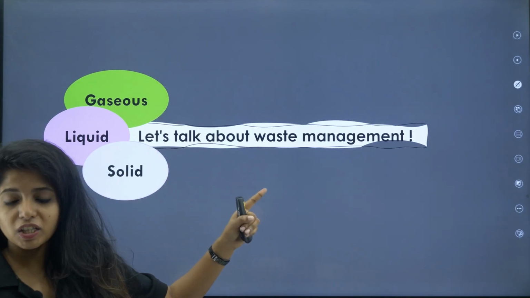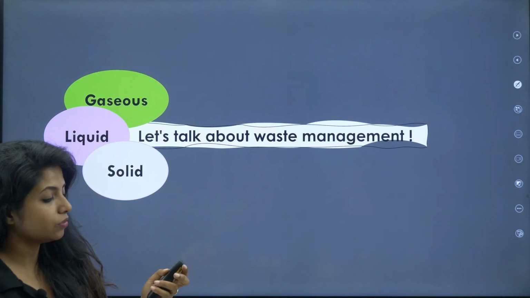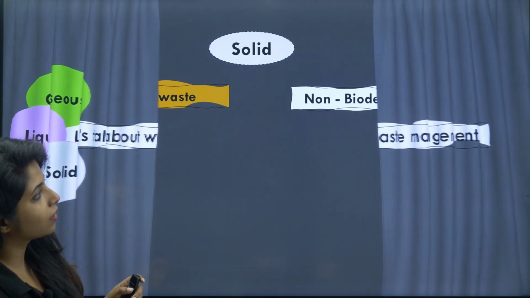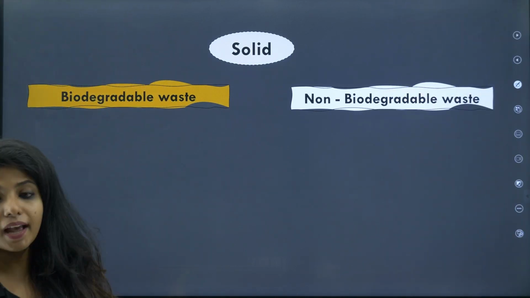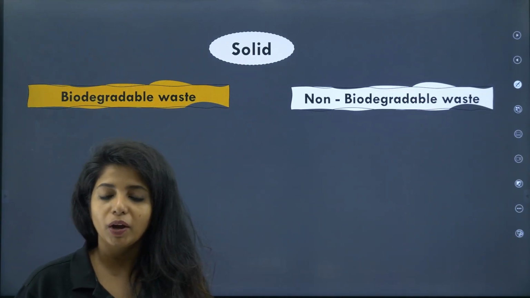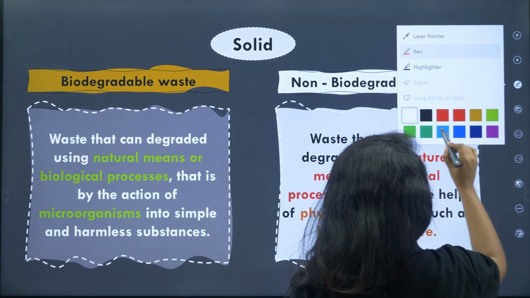So let's talk about waste management. You know there are different types of waste, gaseous, liquid, solid, and lots of waste. Now all of them together can be categorized into 2 things. Okay, one is biodegradable and the other one is what, children? Non-biodegradable. Now if you want to know about biodegradable waste, it looks like this. We can read it out.